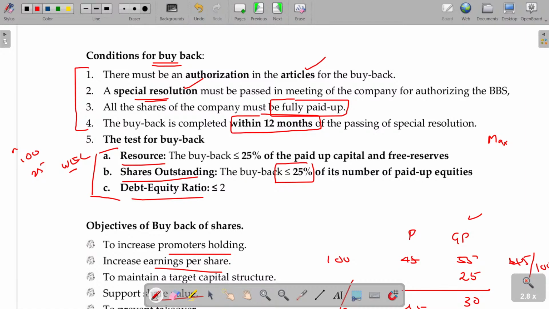After buyback, what could be the debt and equity? Debt by equity. If you have the equity being 100, debt being 50, then what about the debt equity ratio? 0.5, 50 by 100.